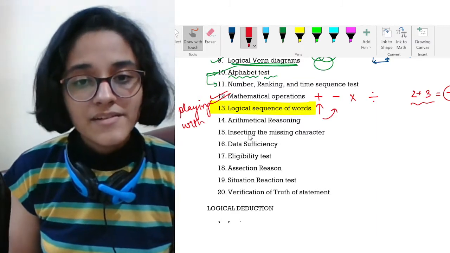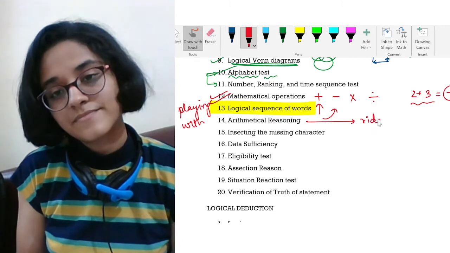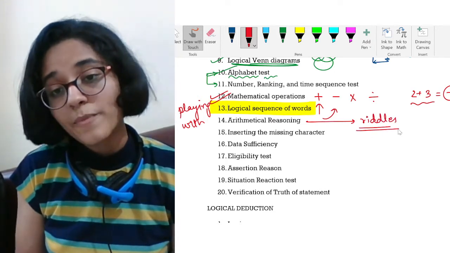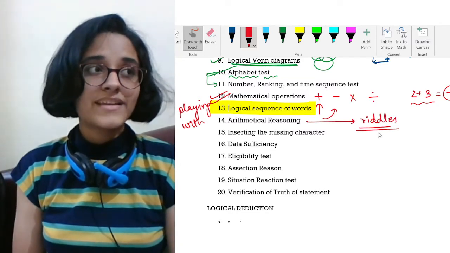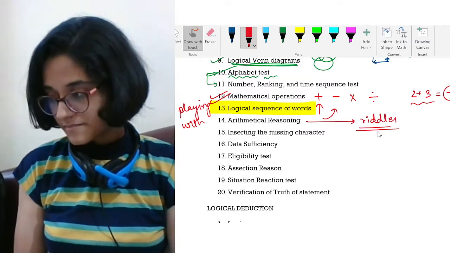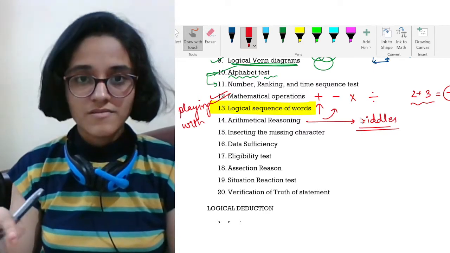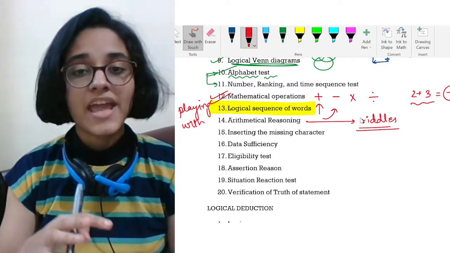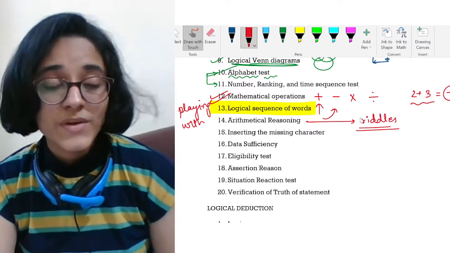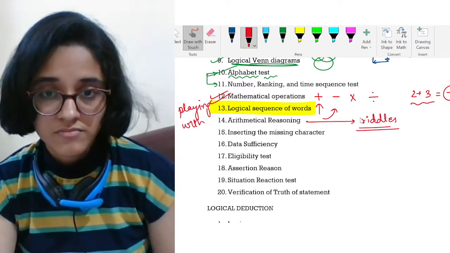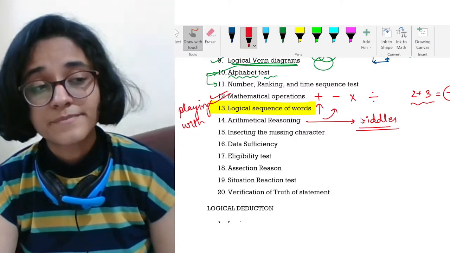Next we have arithmetical reasoning. Arithmetical reasoning means riddles. So many riddles you get. And here you can get questions like: on a wire there were 7 crows sitting. A hunter came. He wanted to shoot one of those crows, so he did so. After doing that, one of the crows fell down. Tell me how many crows are remaining on the wire.